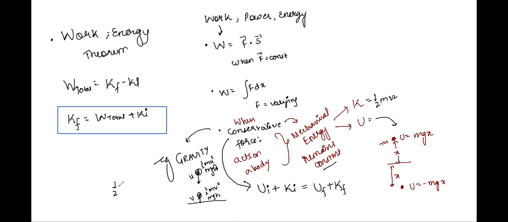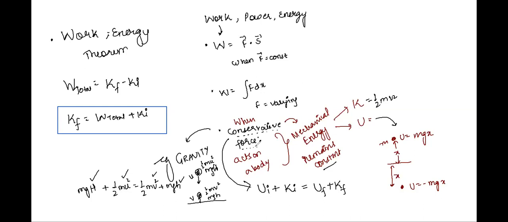So we write half mu square, initial kinetic energy, plus initial potential energy mgH, will be equal to half mv square plus mgh. I hope it's clear to everyone. Initial height capital H, later height small h, initial velocity u, final velocity v. This is how, whenever an object is falling under gravity, its energy is conserved, because the force acting is gravitational force, which is conservative in nature.